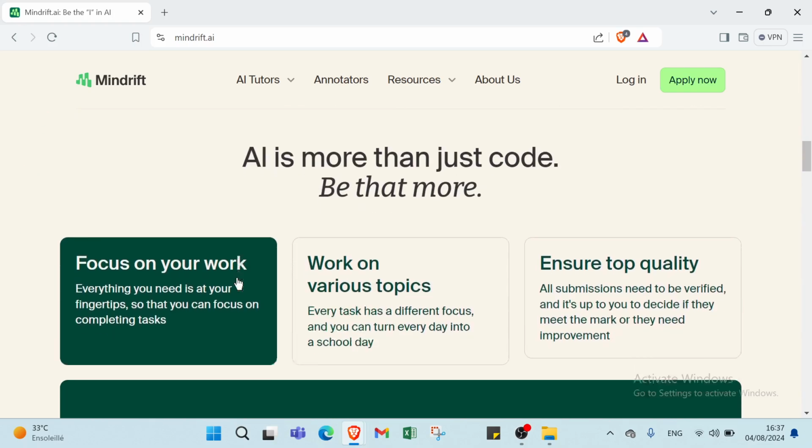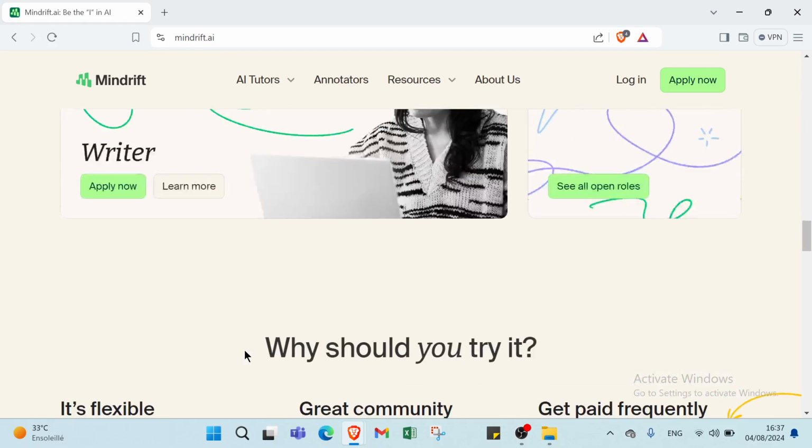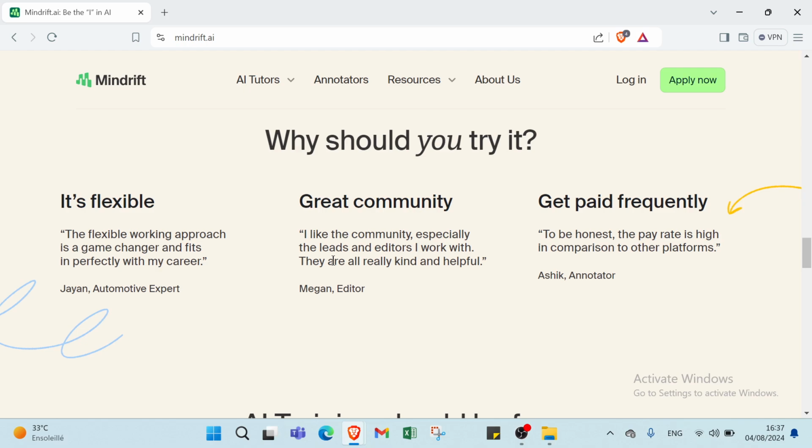So if we scroll down, we have various things like why should you try it? So first we have the flexibility. The flexible working approach is a game changer and fits perfectly with my career. Then we have great community. I like the community, especially the leads and editors I work with. They are really kind and helpful. The last one is get paid frequently. To be honest, the pay rate is high in comparison to other platforms.